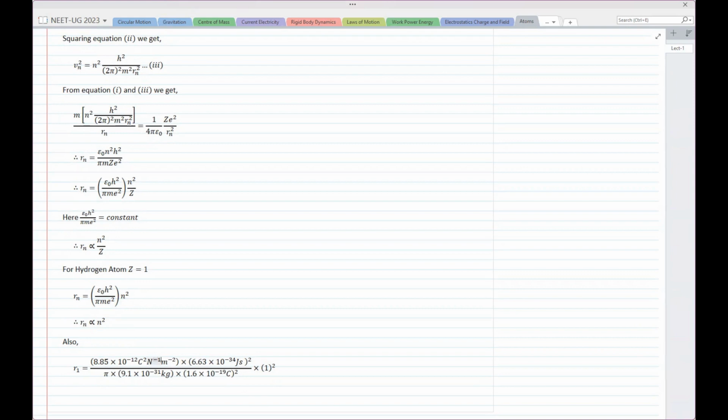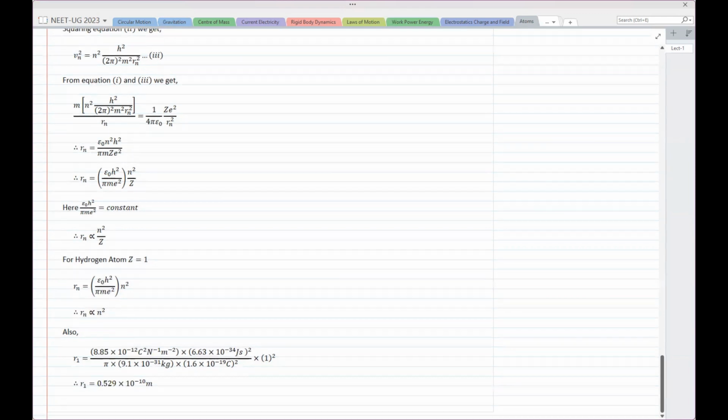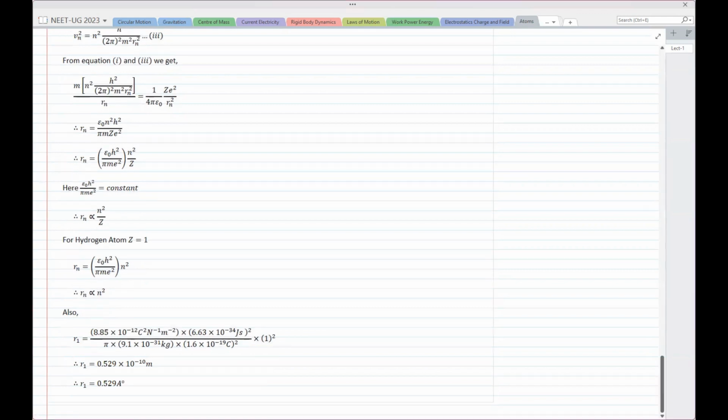So minus 1, no? Coulomb square per Newton meter square. Okay. Then 6.63 into 10 raised to minus 34 joule second, squaring that, we get the actual value required. Pi into 9.1 into 10 raised to minus 31 kg into 1.6 into 10 raised to minus 19 coulomb. And if we solve this, we end up getting 0.529 into 10 raised to minus 10 meter, which can be then written as 0.529 angstrom.